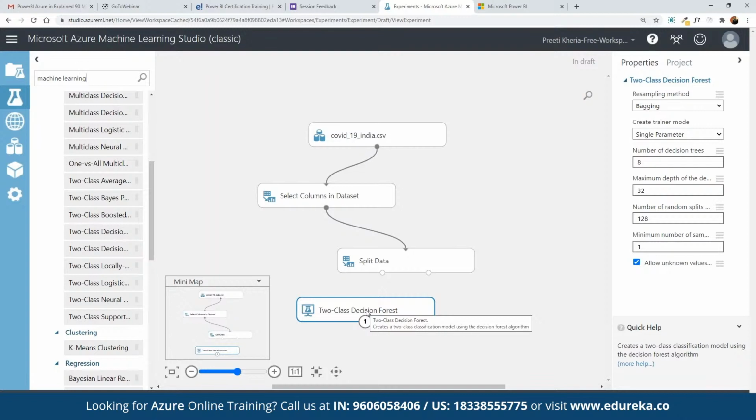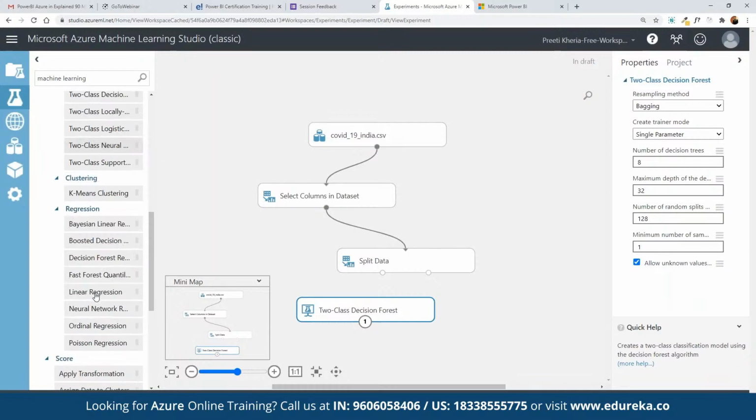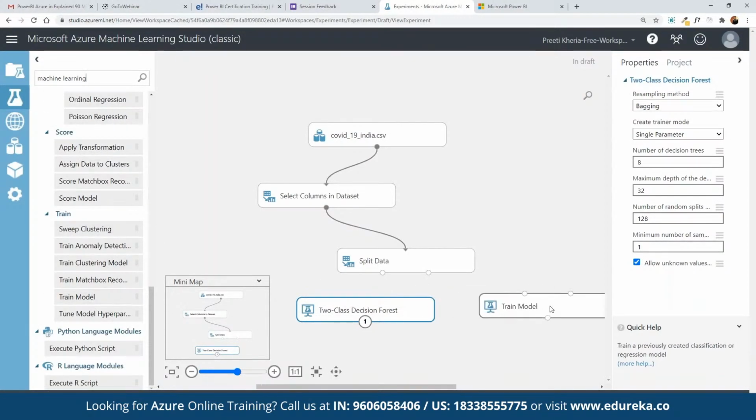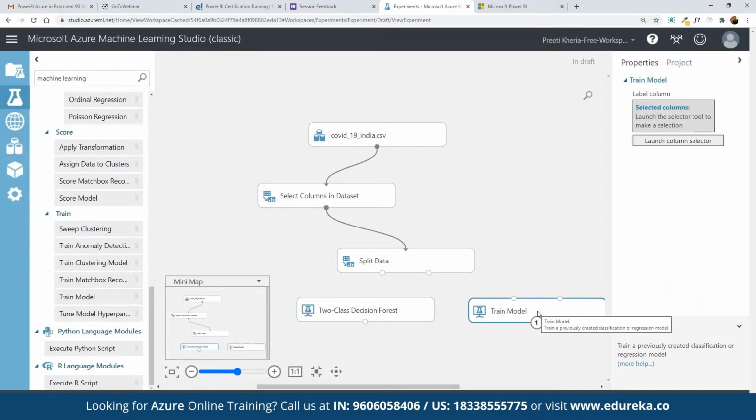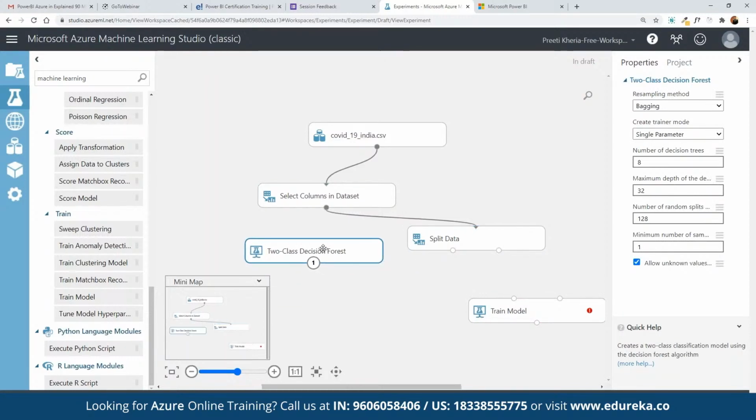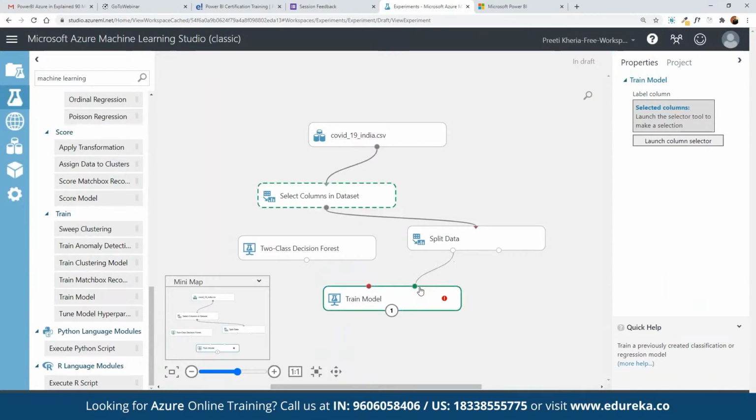We can place it here, and then insert the training model as well. Under machine learning, we also have train model available, so we can drag and drop the train model. Here we split the entire data set and again use it for training the model. Then we have the decision tree, which we can integrate with the entire training model that we create here.